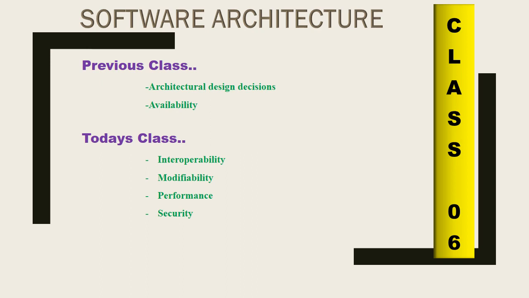Good morning, everybody. In the previous class of software architecture, we studied the design decisions for availability. In today's class, we are going to study interoperability, modifiability, performance, and security. These are all characteristics of the software architecture. So today we are going to cover these four topics.